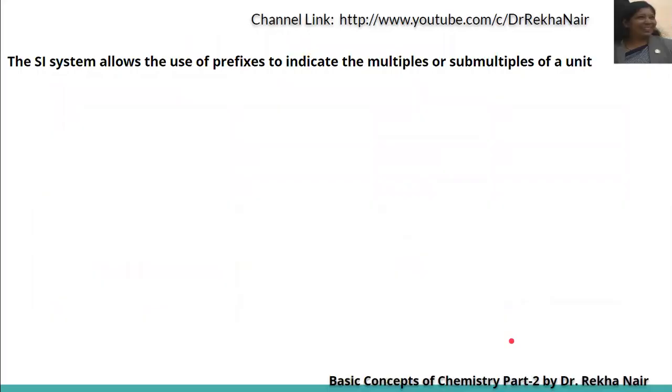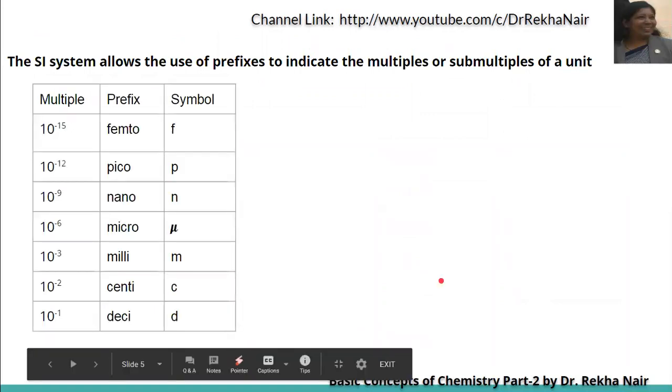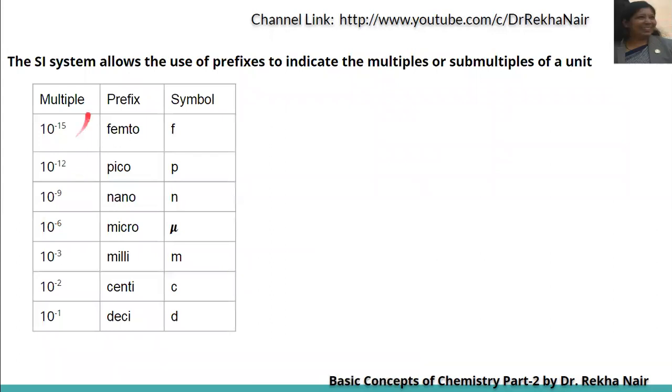The SI system allows the use of prefixes to indicate the multiples or submultiples of the unit. If we take the multiples of 10, first going with the negative powers, 10 to the power of minus 15, that is 1 upon 10 to the power of 15, we call femto.